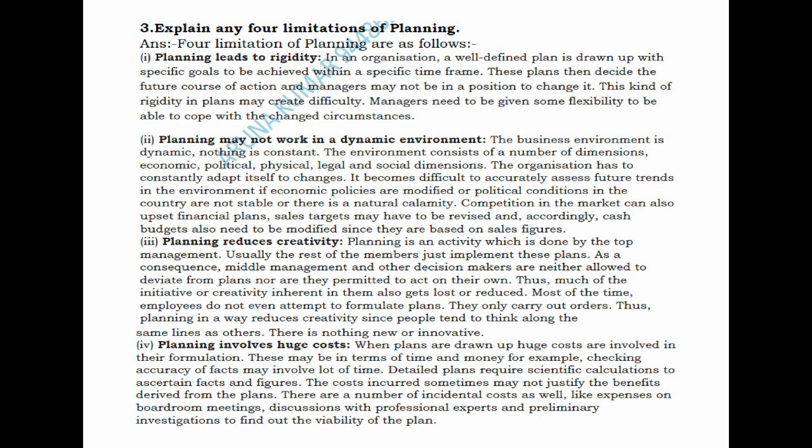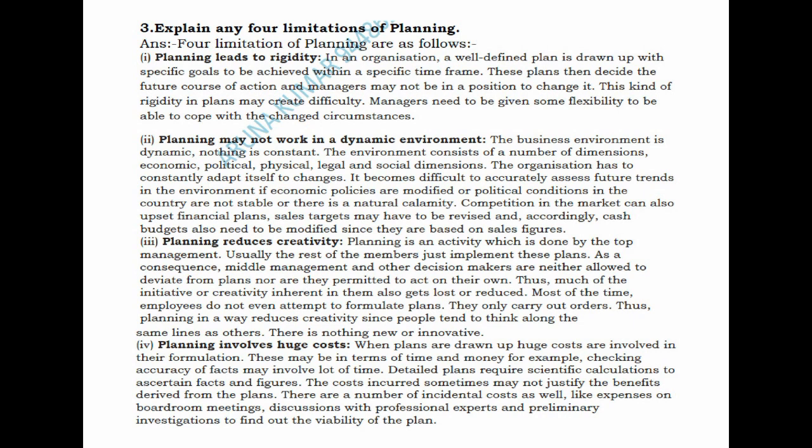So when coming to the fourth point, planning involves huge costs. Planning cannot be done so easily. When the plans are drawn up, huge costs are involved in their formulation. Like I told you, facts and figures have to be collected, so it involves lots of time. A detailed plan requires scientific calculation to ascertain the facts and figures. The cost incurred sometimes may not even justify the benefits derived from the plan. So it is not that easy to have a plan. So it totally involves a huge cost.